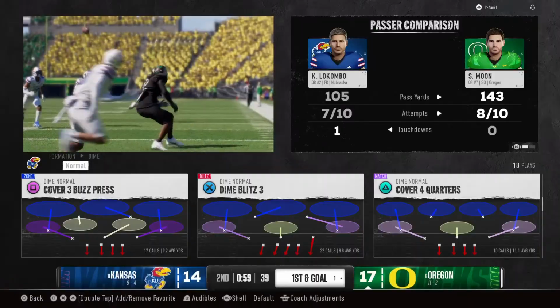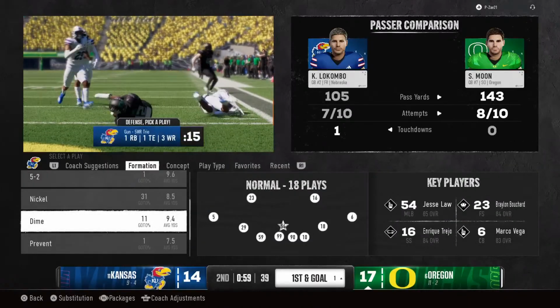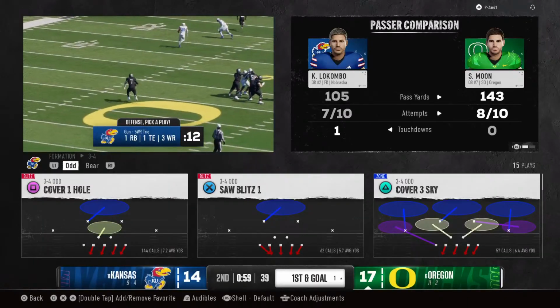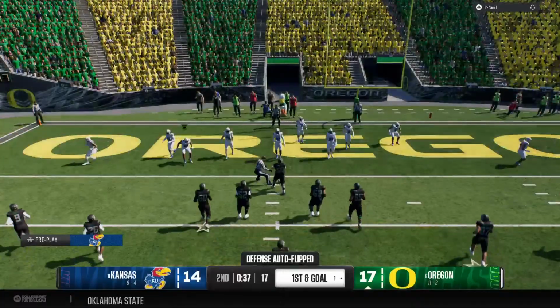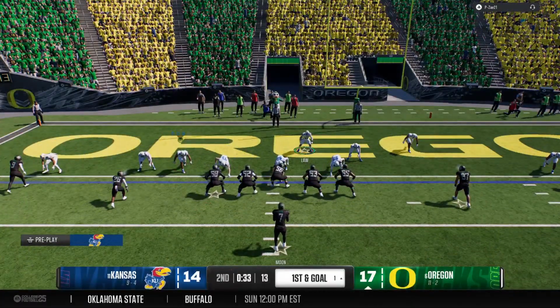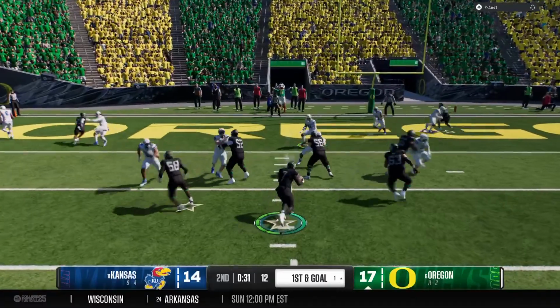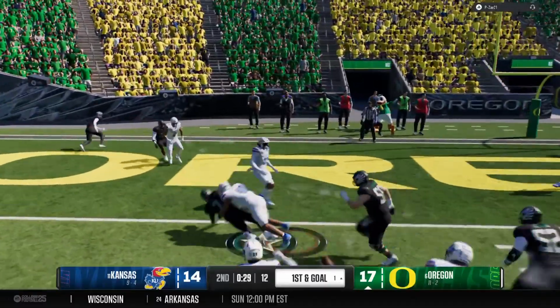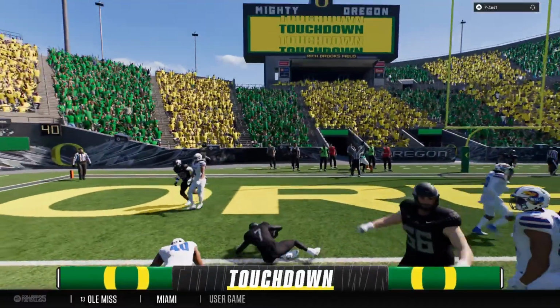Well, this is what you would call a three-down back. Running backs, they can run between the tackles, they can get outside, and they can also catch the ball out of the backfield. Here, they have the benefit of having one of those kind of backs that can not just catch the ball, but once he gets his hands on the ball, he's got enough wiggle. Makes it across the goal line.